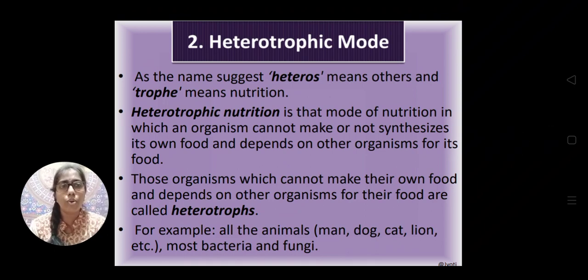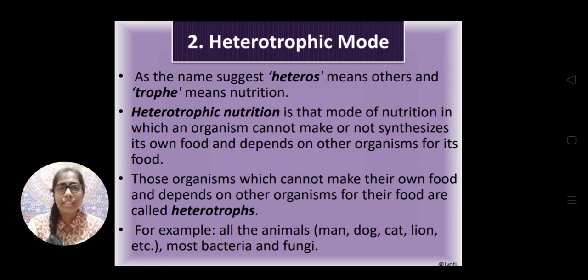What is heterotrophic? Hetero means others and trophy means nutrition. So the type of nutrition or the mode of nutrition in which an organism cannot make or synthesize its own food and depends on other organisms, means hetero, other organisms, for its food, such type of nutrition is called heterotrophic nutrition, and those organisms which obtain their food by this mode of nutrition are called heterotrophs.